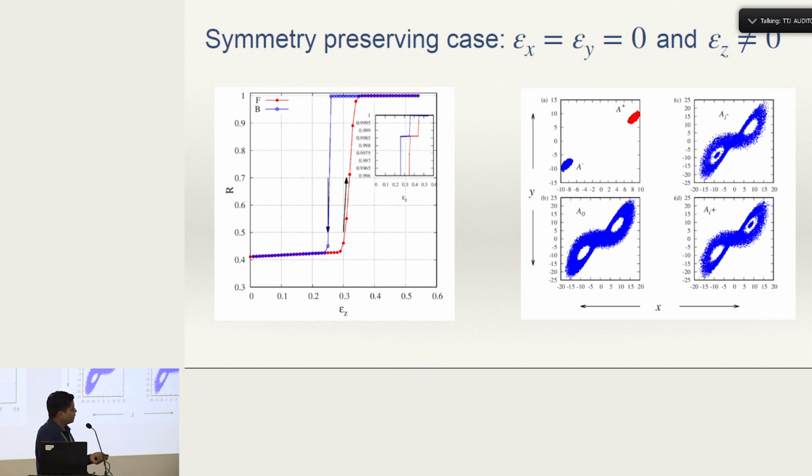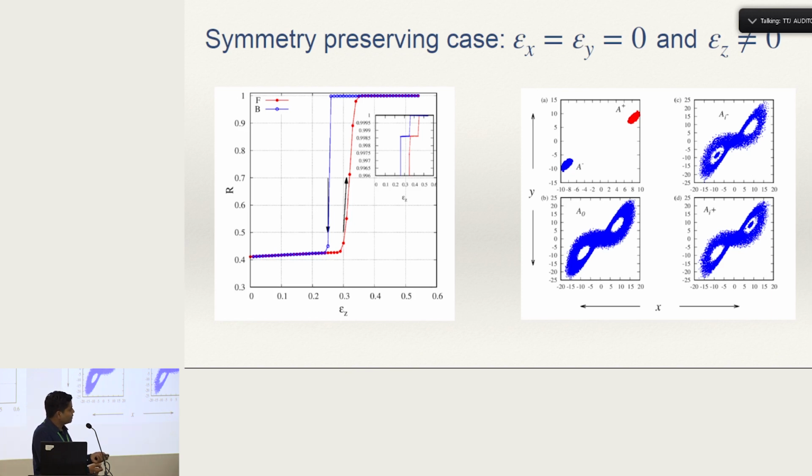And the reason is the occurrence of these attractors that are intermittent attractors. So in Lorenz, there is an attractor A minus, which is produced because of the destabilization of one of the fixed points, and hence we have an A plus there or an A0 there.